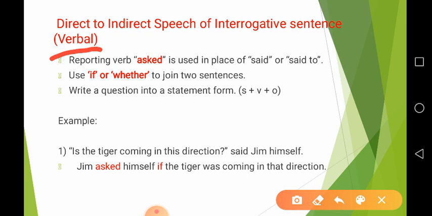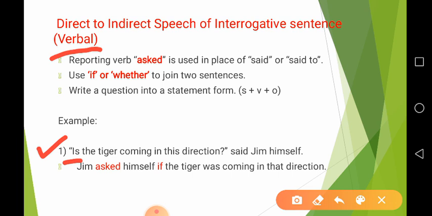If a sentence is in inverted commas, as you can see in this example, "Is the tiger coming in this direction?" this is a sentence written in inverted commas, and this is a helping verb. So your sentence has begun with a helping verb.